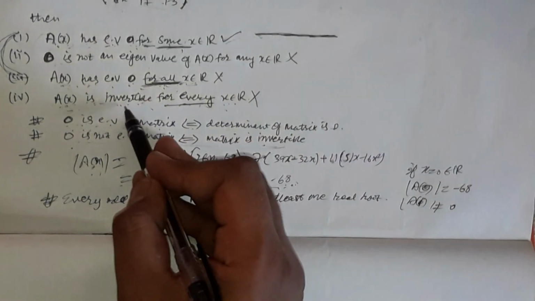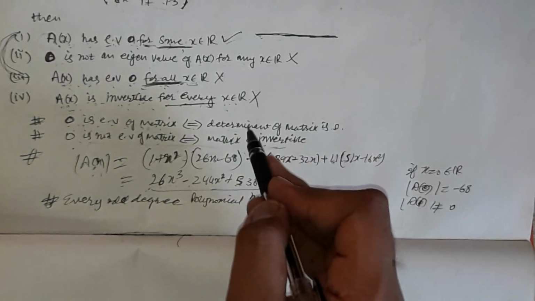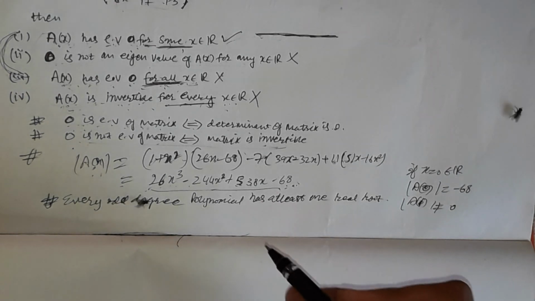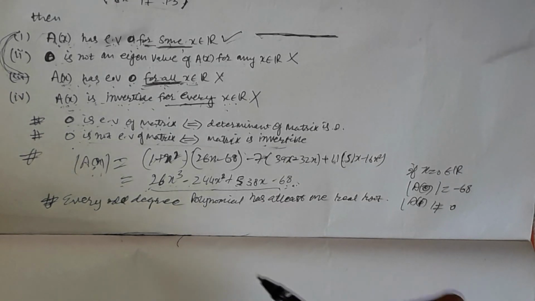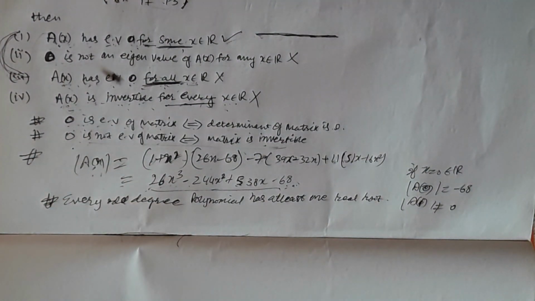If it says that the matrix is invertible for some real number, in that case this may be true, because we have a real number 0 such that the matrix is invertible, and we have a real number 1 such that the matrix is invertible. Okay, fine.